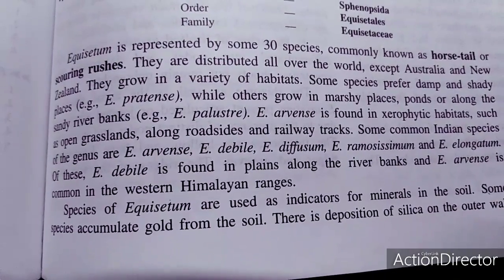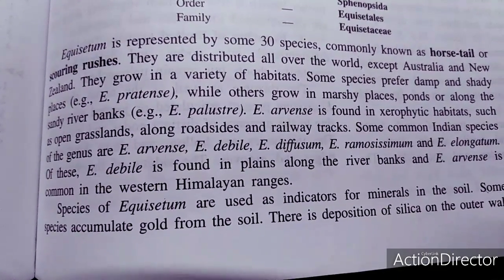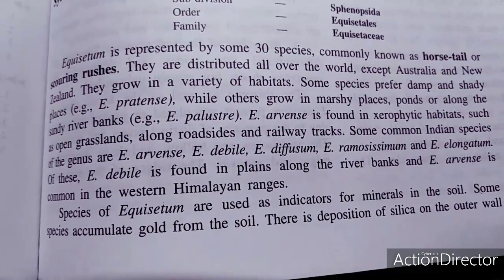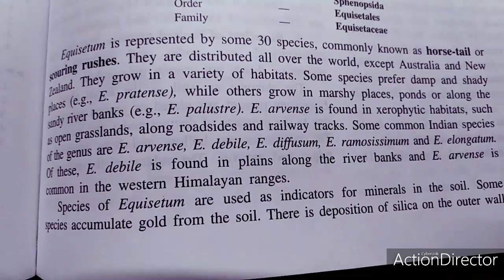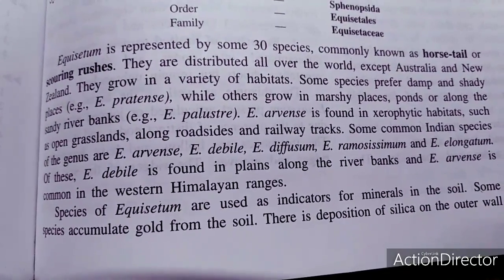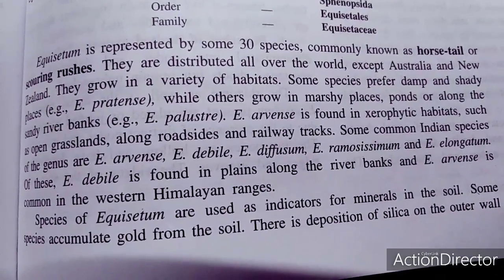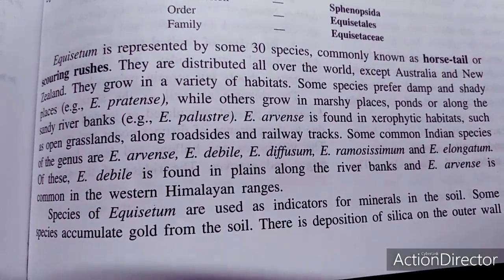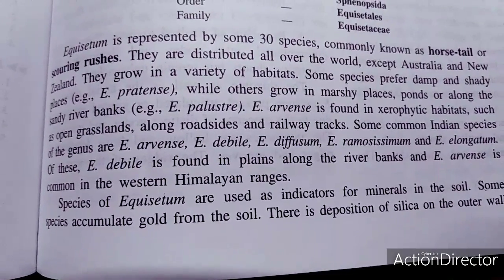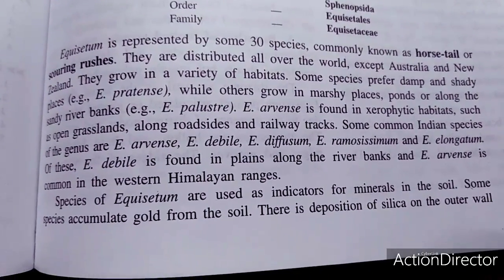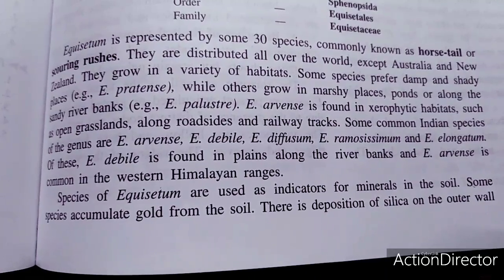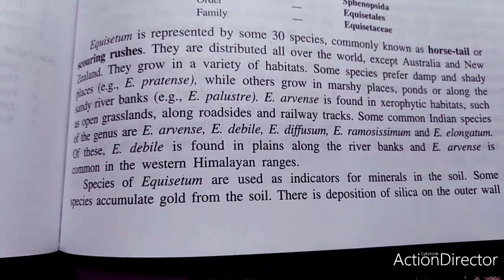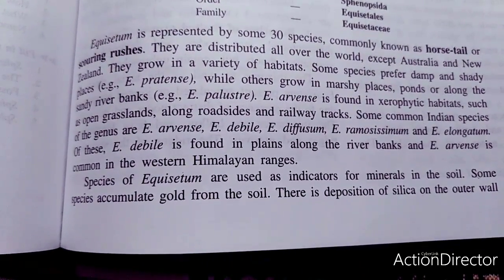Equisetum palustre. Equisetum arvense is found in xerophytic habitats, such as in grassland along the roadside and railway track. Some common Indian species are Equisetum arvense, as well as Equisetum debile, diffusum, etc. The species debile occurs in the plains along the river bank, and E. arvense is a very common species of the western Himalayan ranges. The species of Equisetum are used as indicators for minerals in the soil, and some species even accumulate gold in the soil.